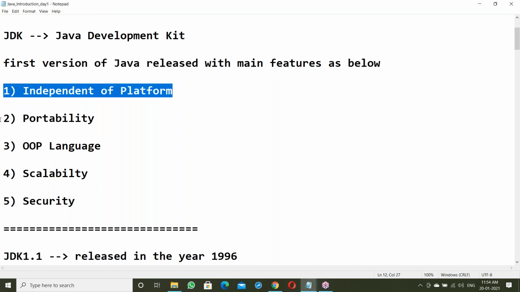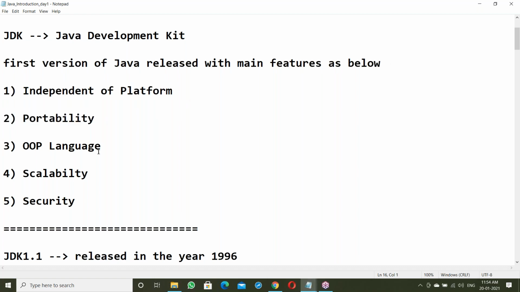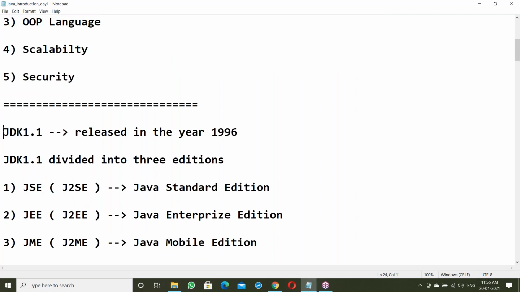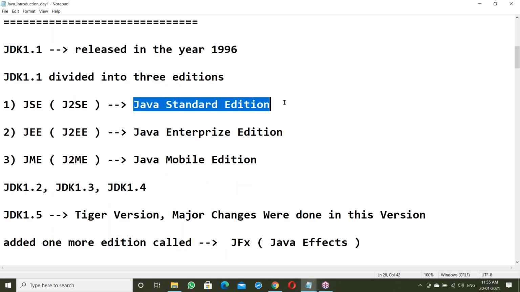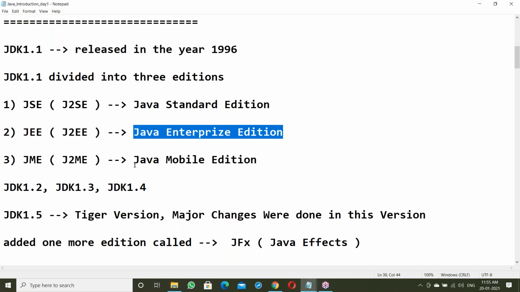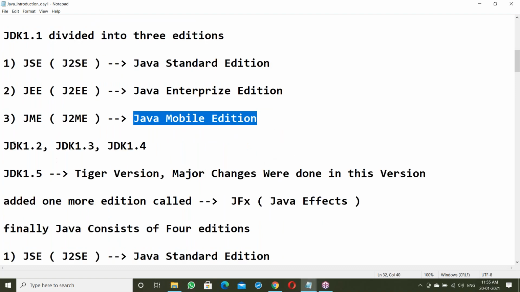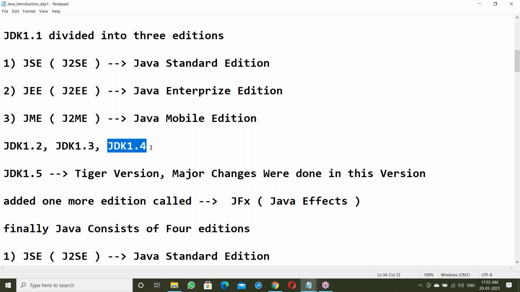Like platform independence, portability, object-oriented programming language, scalability, and security. These are the main features of Java. Next, JDK 1.1 was released in the year 1996, and it was divided into 3 editions: standard edition, enterprise edition, and mobile edition. Later, JDK 1.2, 1.3, 1.4.